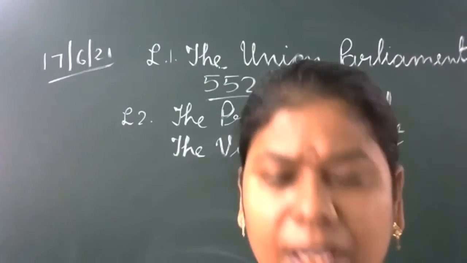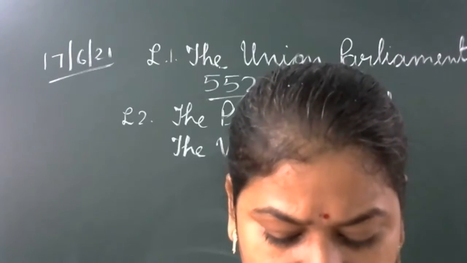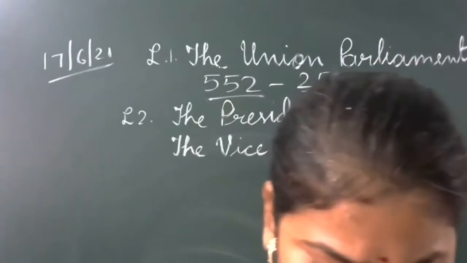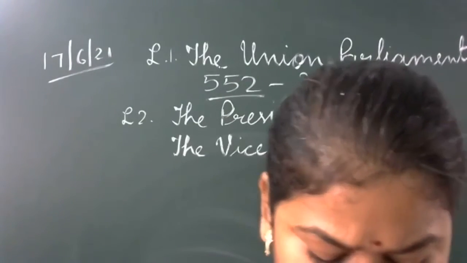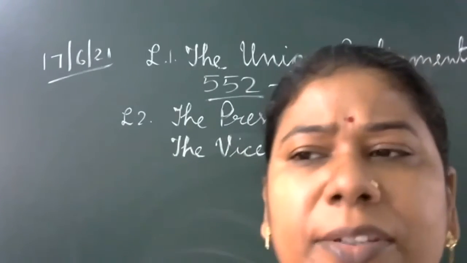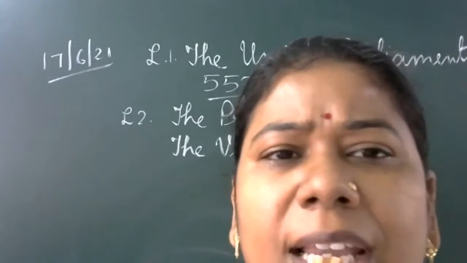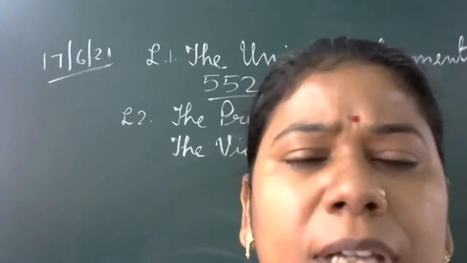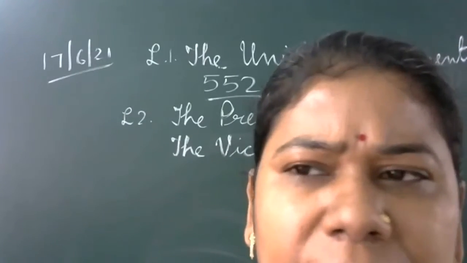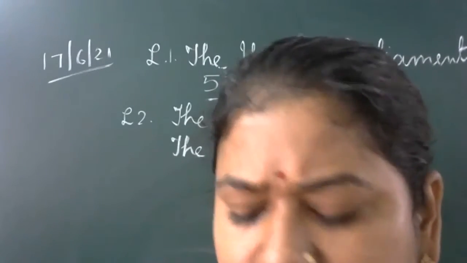And here it is given, you can underline: the President exercises his power on the advice of the Prime Minister and Council of Ministers. That is why he is not a real head of the nation. Who will be the real head? Another question is there: who is the real executive of the country? What will be your answer? Prime Minister, because he has the independent power.